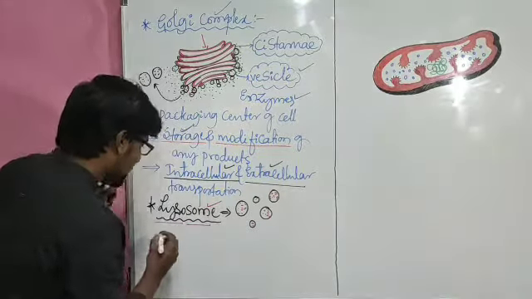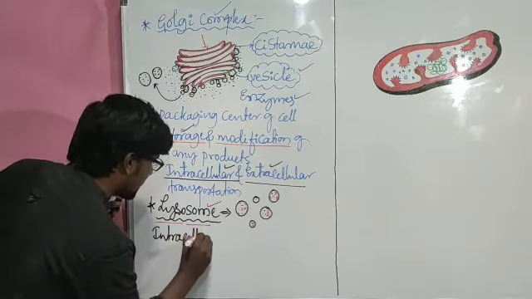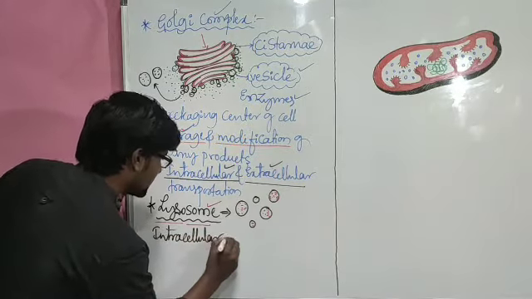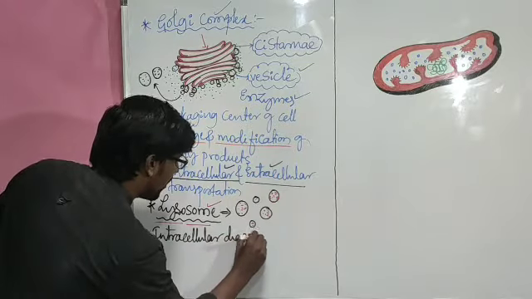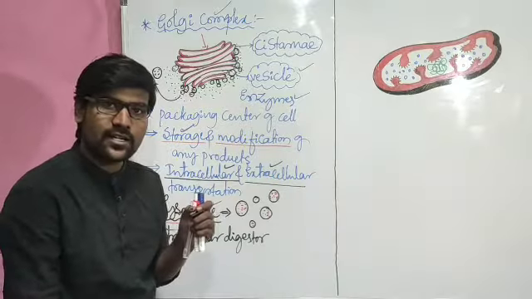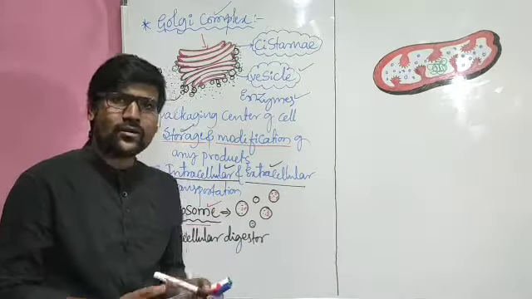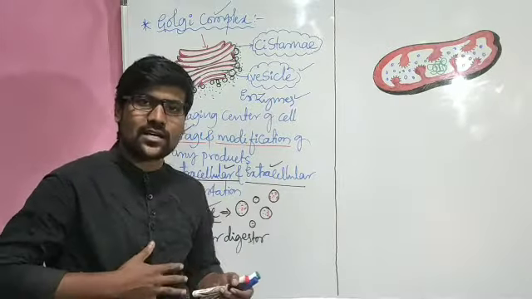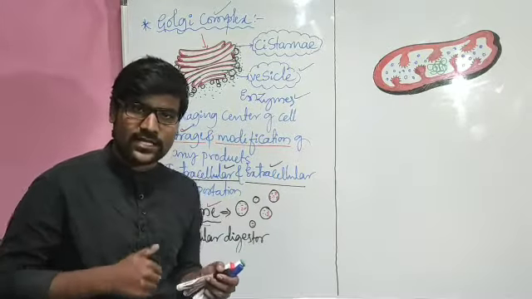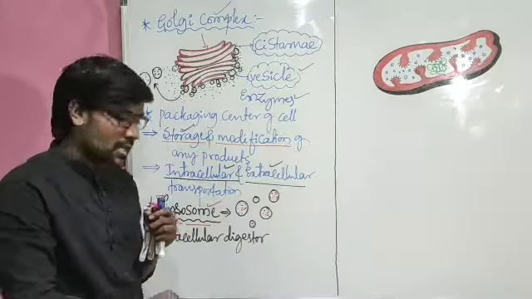That means intracellular digesting materials, or simply I will refer to it as an intracellular digester. Digester means the organ or part which carries out the digestion process, just like our stomach is our digester. Like that, the lysosome is the digester of the cell.